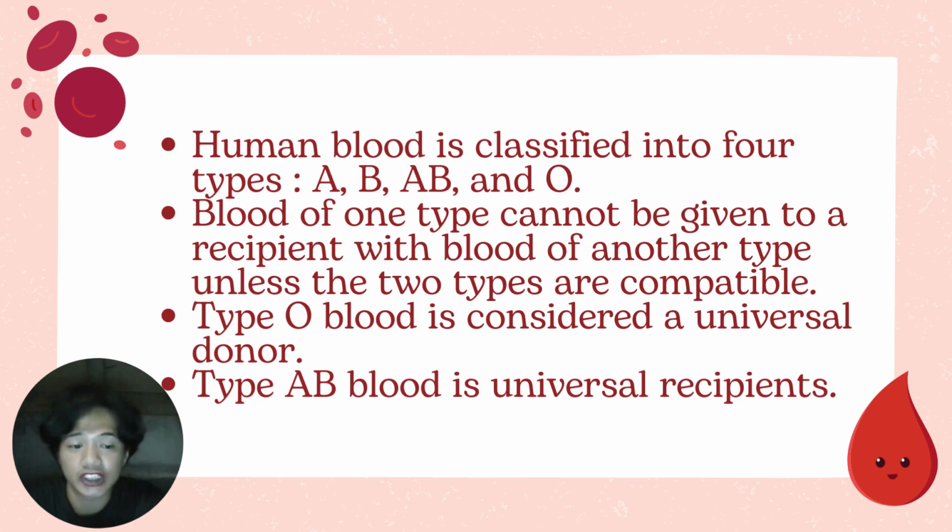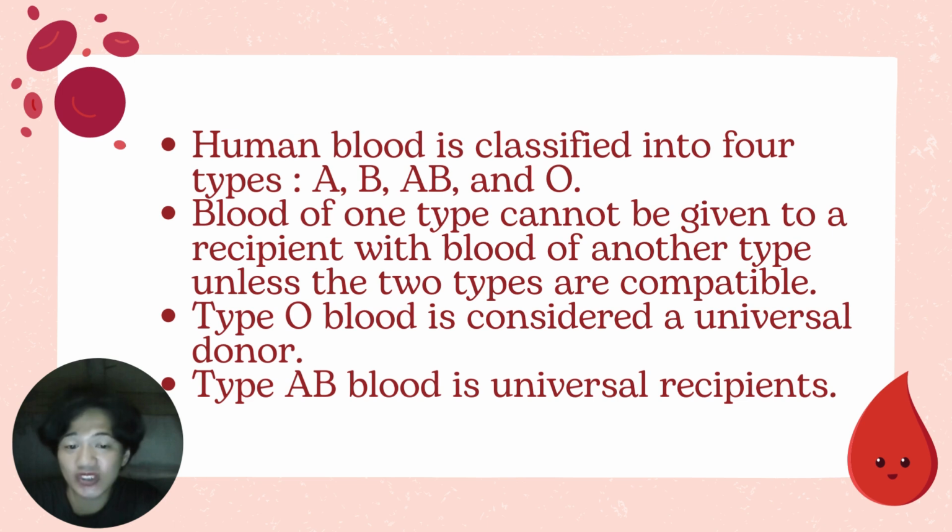If they don't match, the body's antibodies will try to lock onto the mismatched antigens and attack them. This attack can cause a serious reaction called hemolysis, where the transfused red blood cells are destroyed. So it is crucial for us to know blood compatibility to avoid serious complications.